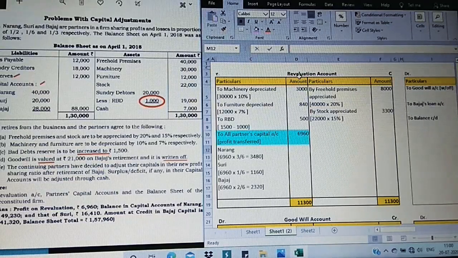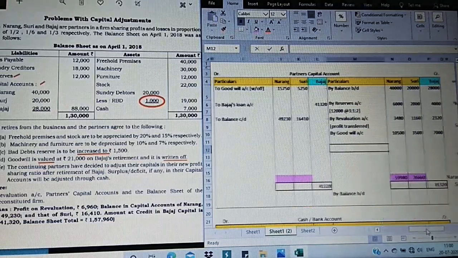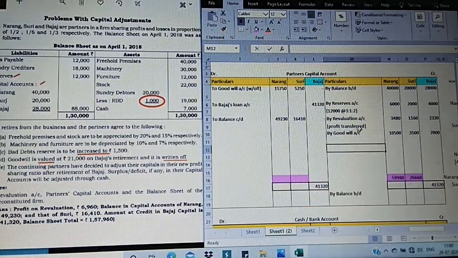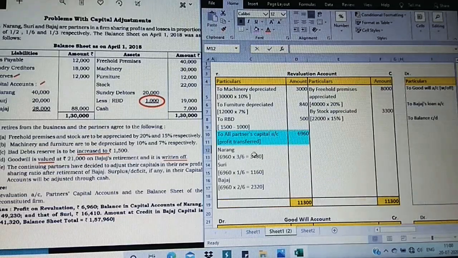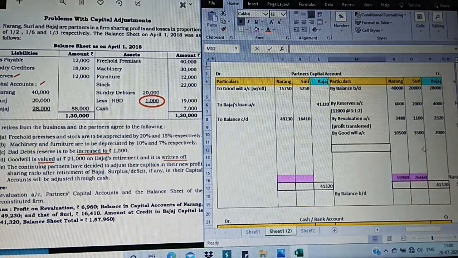Go to the revaluation account and search for the capital word. Could you all find here, to all partners, the capital word is getting affected. Profit, this is on the debit side, so this has to be posted on the credit side of the partners' capital accounts. I have written here by revaluation account, profit transfer. The distribution in the inner column is taken here. Whatever we have calculated, observe, 3,480, 1,160, 2,320 is being posted on the credit side.